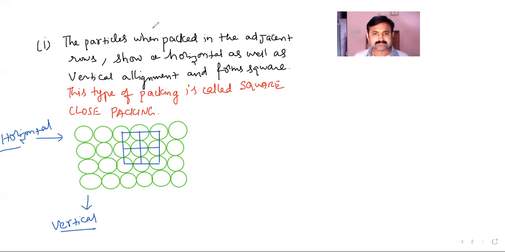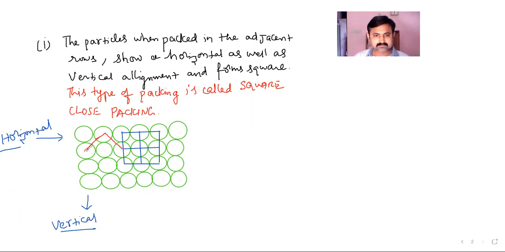Another way, you can also observe. This is the thing. How the square will come, I will show. Here like this.